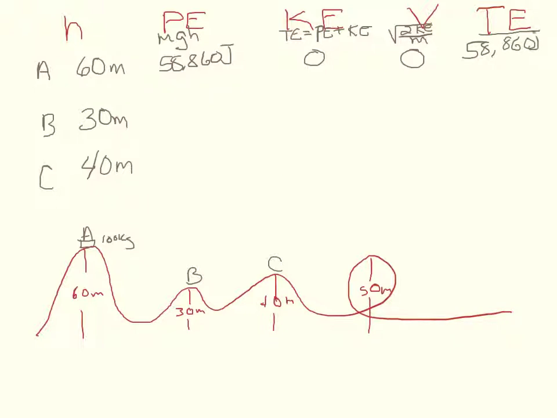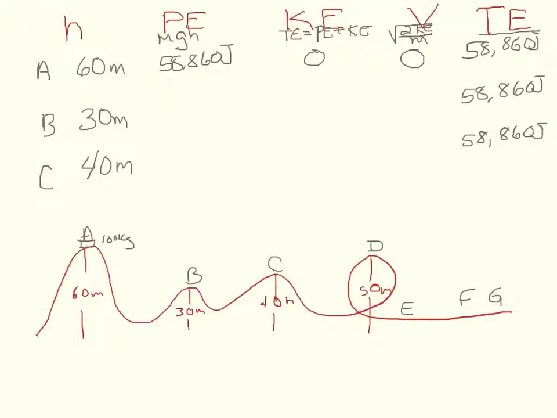Potential energy plus our kinetic energy is going to give us our total energy of 58,860 joules. Now, what is our total energy going to be for position B? 58,860 joules. What about for position C? You guessed it, 58,860 joules. What about for a position D, or E, or F, or G? As long as our system is closed, our total energy is going to be 58,860 joules.